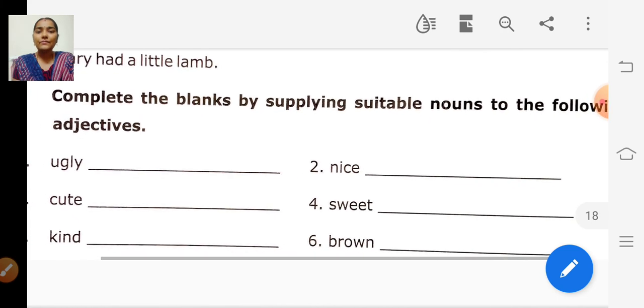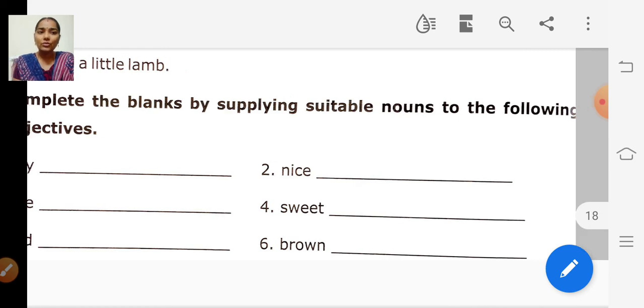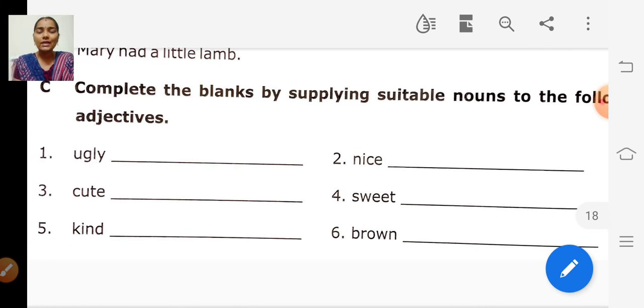So the next one: complete the blanks by supplying suitable nouns to the following adjectives. They have given adjectives and we are going to complete the sentences using suitable nouns. Shall we?